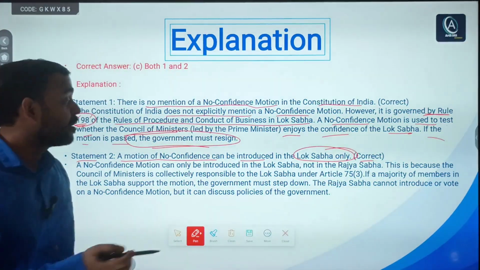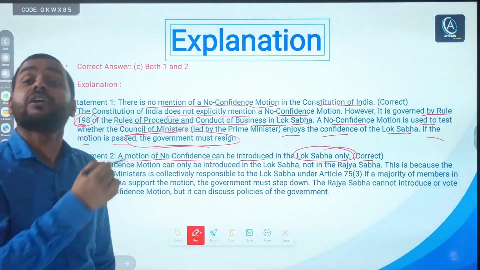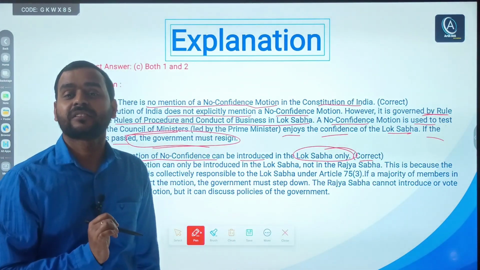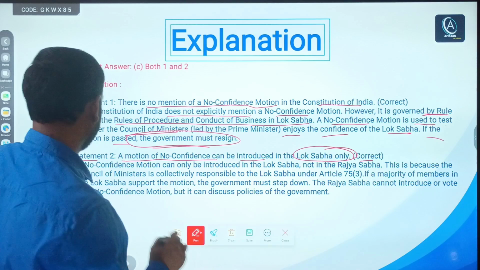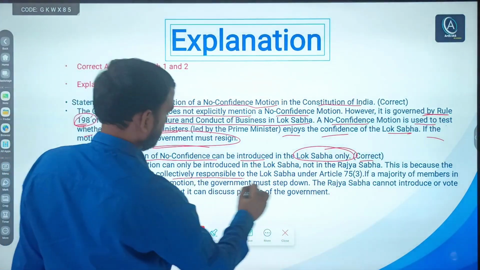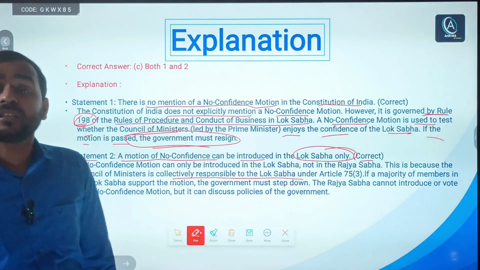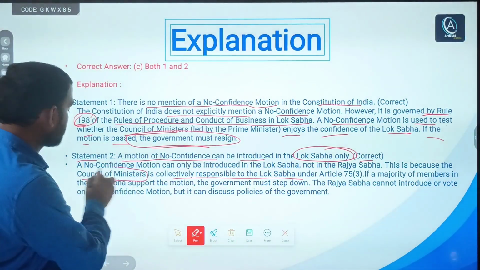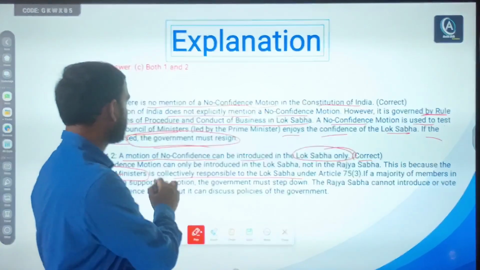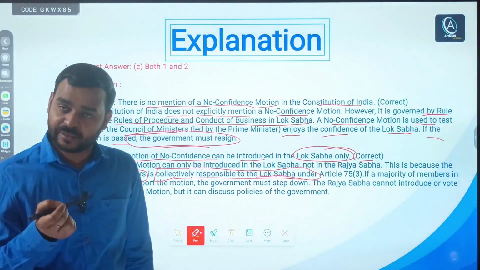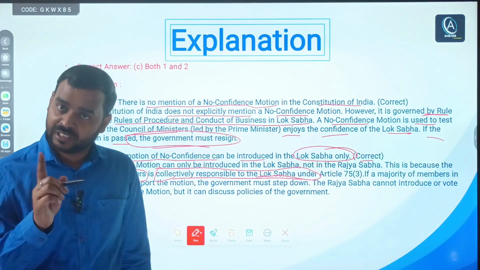Second statement, obviously, a motion of no confidence can be introduced in the Lok Sabha only, not in the Rajya Sabha. Why? Because I told you that Lok Sabha represents the people of India, and Rajya Sabha represents the states of India. And one more thing, why? Because the council of ministers are collectively responsible to the Lok Sabha, not to the Rajya Sabha.